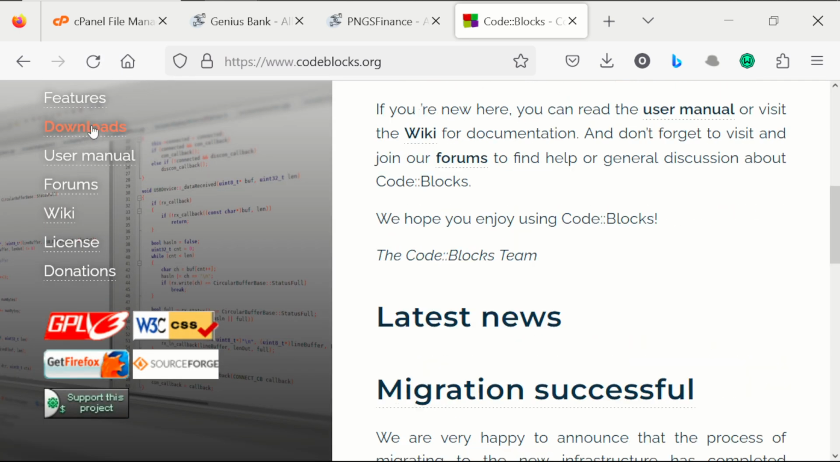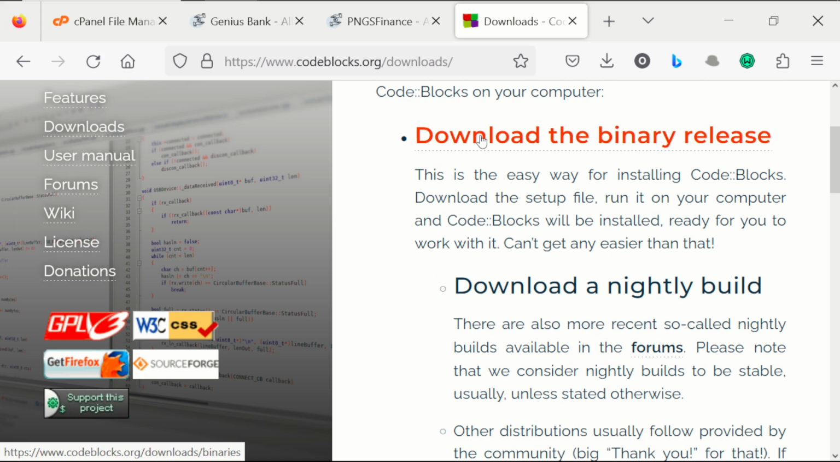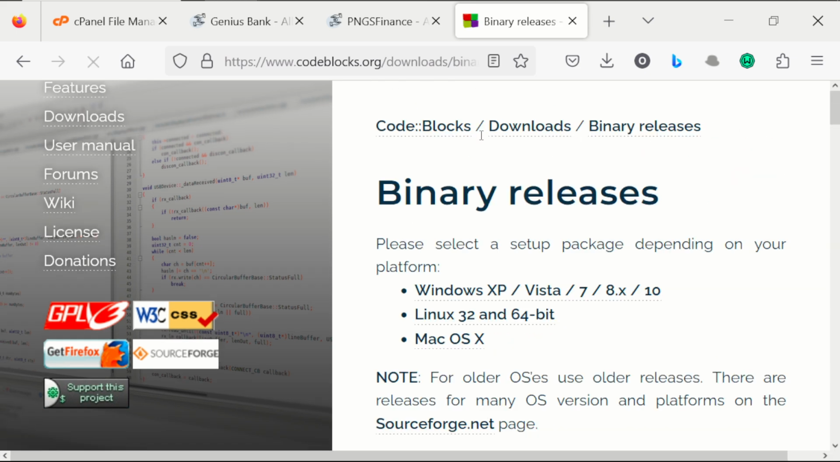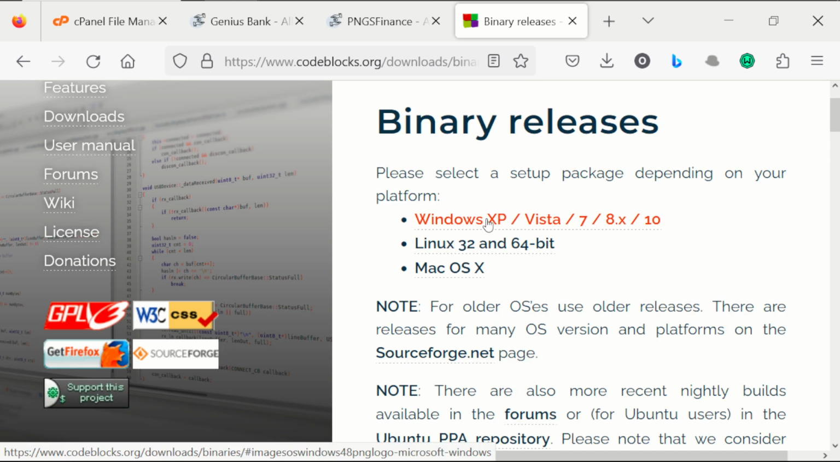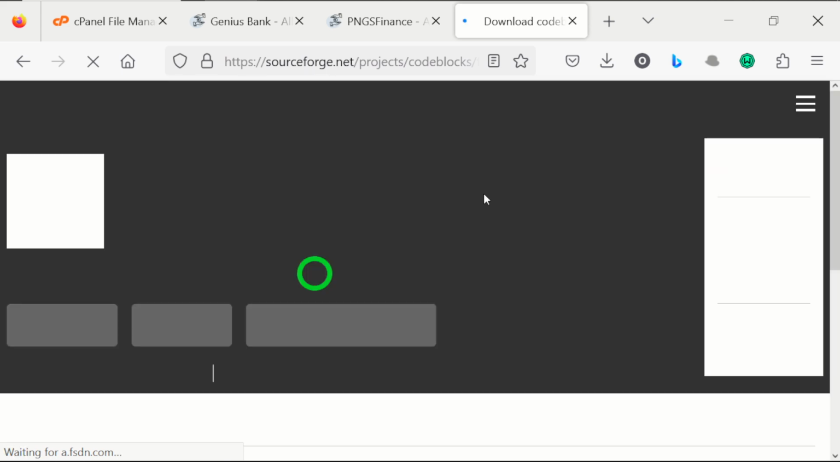So you click on downloads, then binary release, so binary release for Windows. You take this first one. We can get it from FuseHub or from SourceForge. I'm going to take mine from SourceForge, so it will redirect me to sourceforge.net.